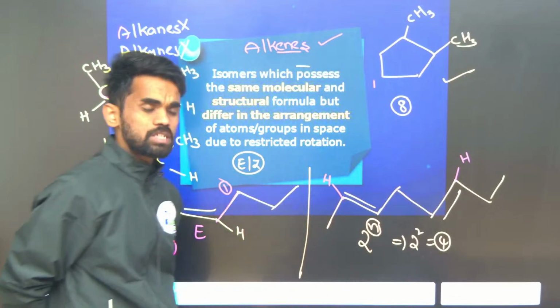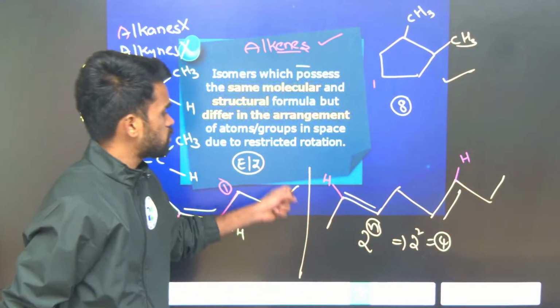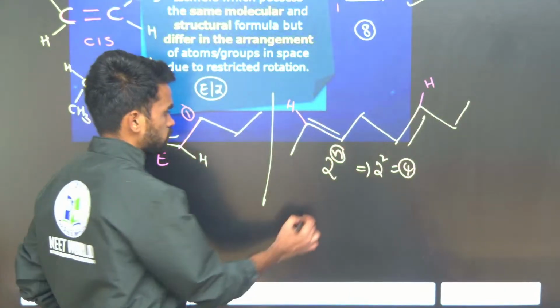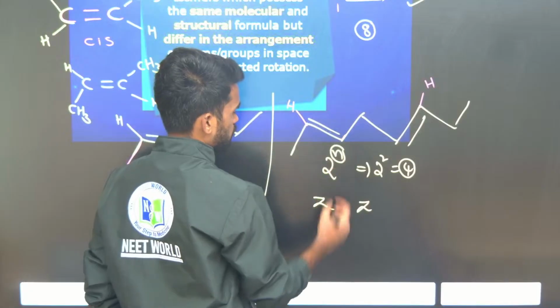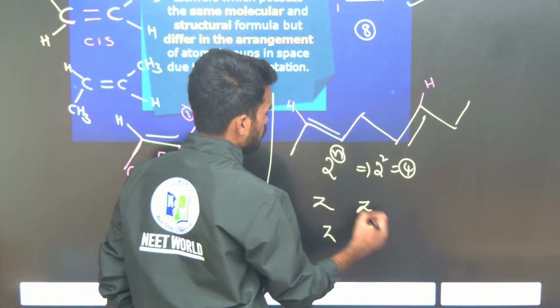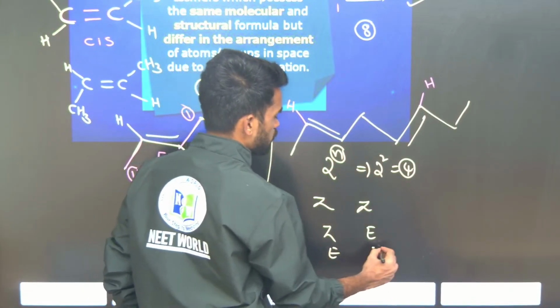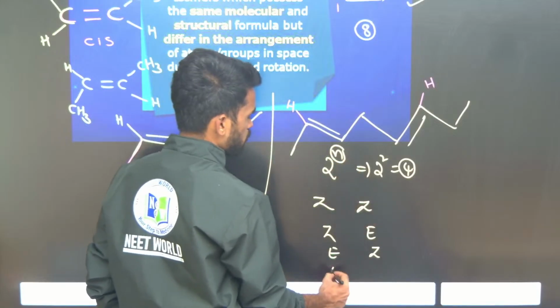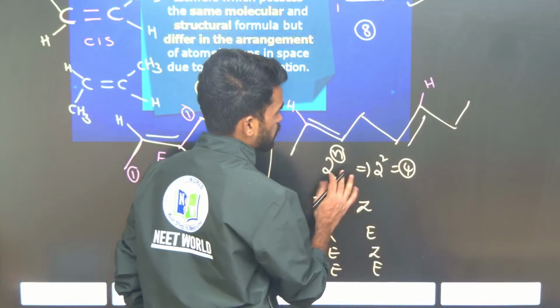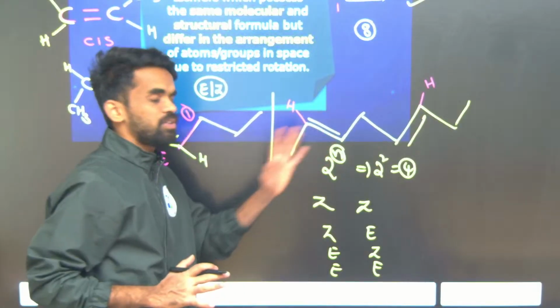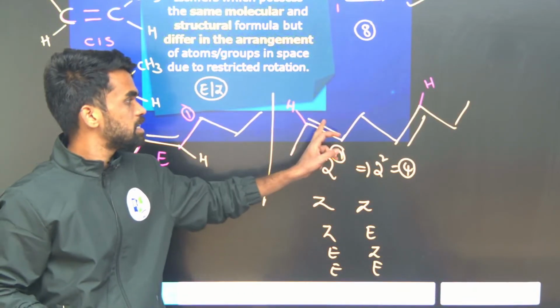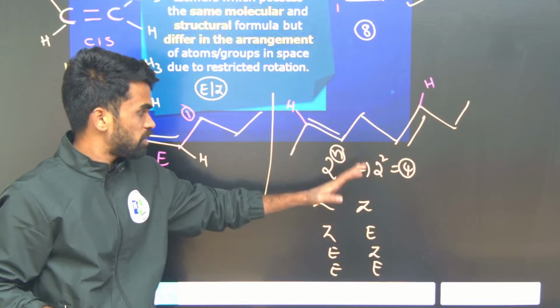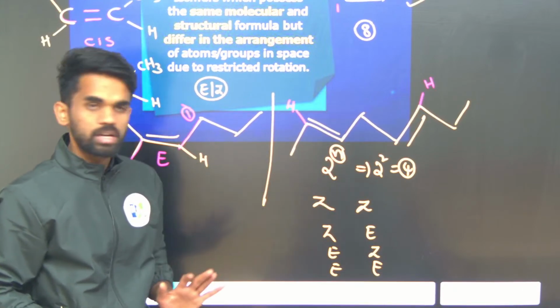So what are the 4 stereoisomers possible? Here you can write it as Z, here also you can write it as Z. So it can be ZZ, or it can be Z here and E there, or E here and Z there, or both can be EE. So these are the 4 possible stereoisomers for this given molecule. Okay, what is the simple formula? 2 power n, where n indicates number of stereo centers in the given molecule. Like this you need to write. Okay, right.